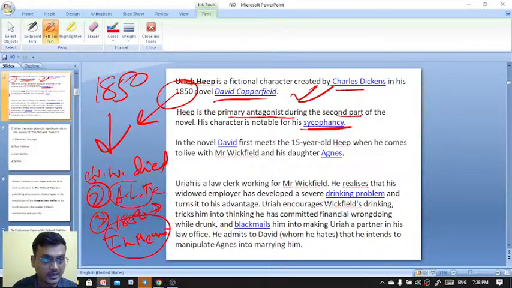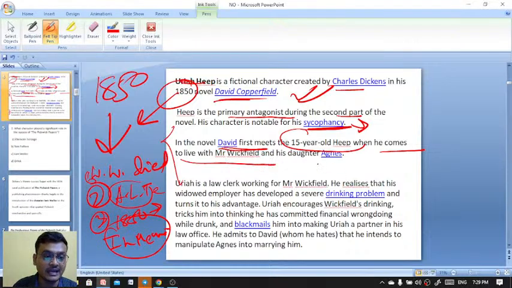And this David Copperfield by Charles Dickens was also published in 1850. And what is sycophancy? A sycophant is one who always flatters others to take advantage. You will find that kind of human being everywhere. In the novel, David first meets the 15-year-old Heep when he comes to live with Mr. Wickfield and his daughter Agnes.